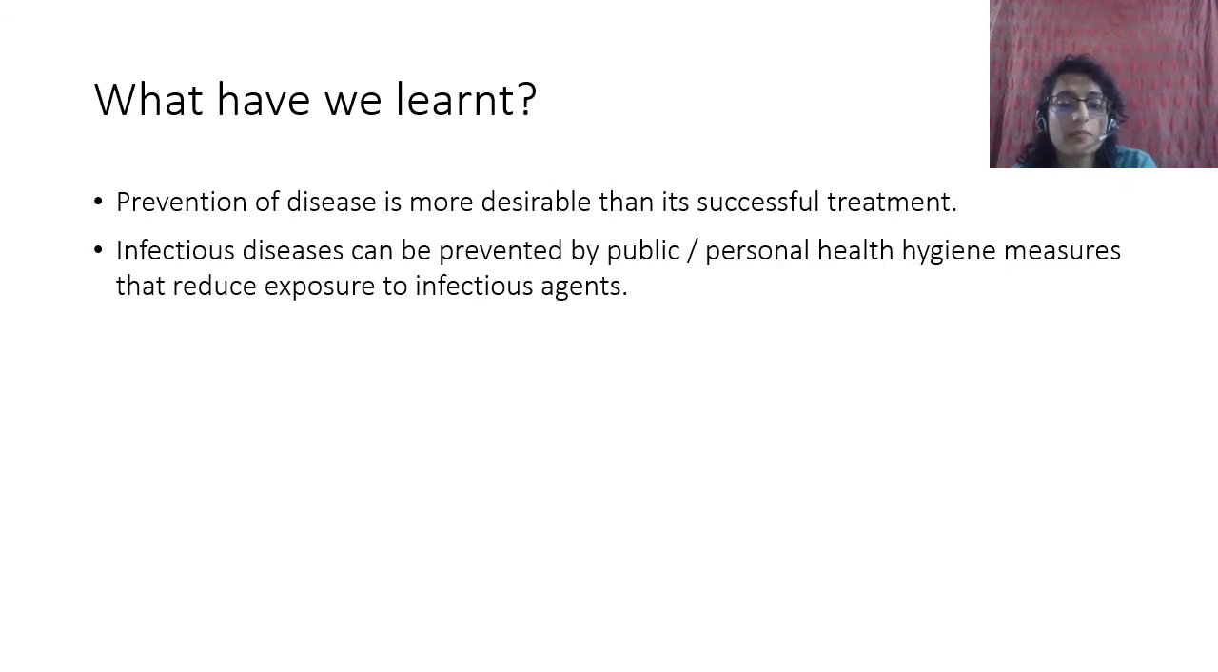Infectious diseases can be prevented by public or personal health hygiene measures that reduce exposure to infectious agents, like keeping the drains clean, keeping the house clean, keeping public places clean, not putting garbage on the roads, not spitting on it, not letting the water bodies be polluted, ensuring that your water bodies are clean. All of these things are public health measures, personal health measures होते हैं.